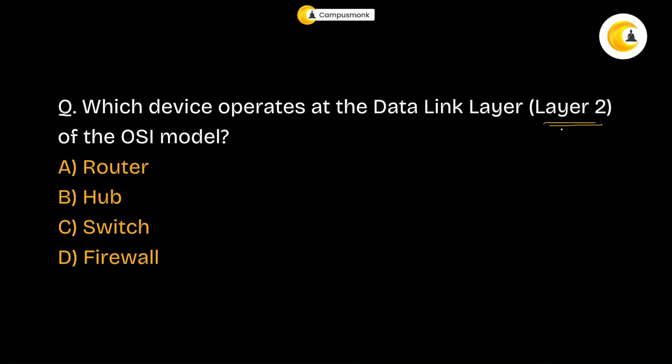Very simple. It's a switch. A switch operates at layer 2. It's always a switch at layer 2. Now, why and how, for that I have to go deeper into the OSI model, so I don't want to do that. I want you people to study the OSI model properly. You know each and every layer, and that is how you will know why there's a switch in layer 2.